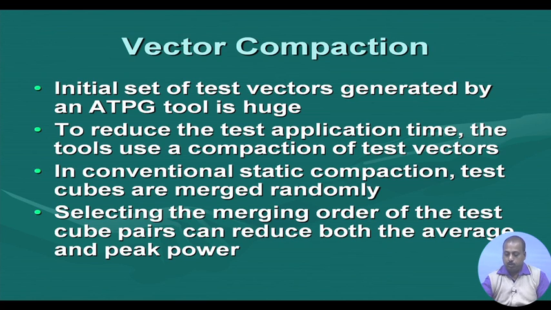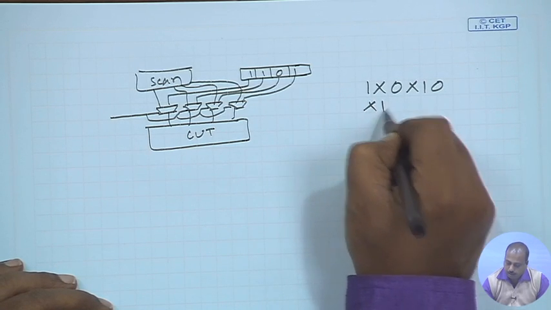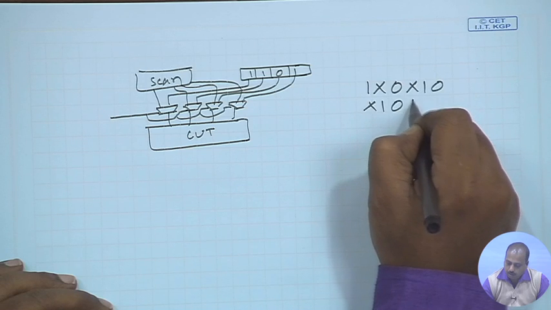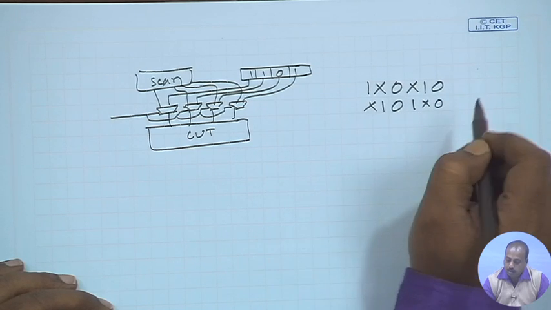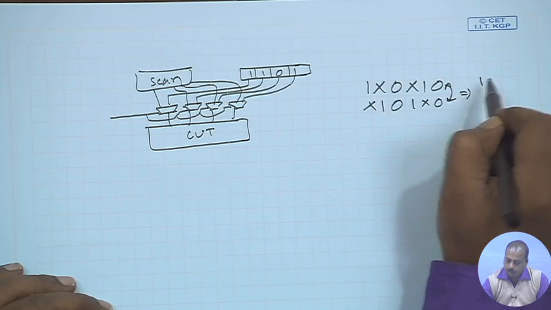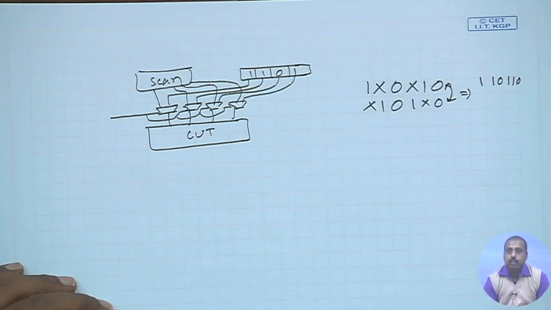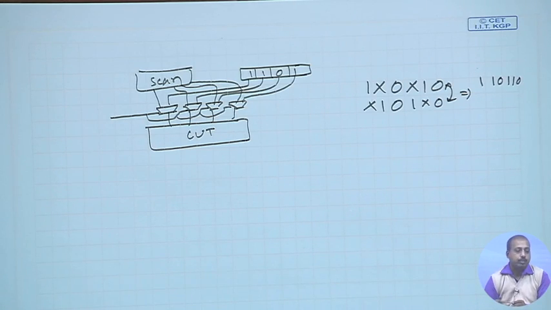So, if there are two test patterns, one say 1 x 0 x 1 0, another x 1 0 1 x 0, then these two can be merged into a pattern like 1 1 0 1 1 0, so that it takes care of both patterns. That is the vector compaction.